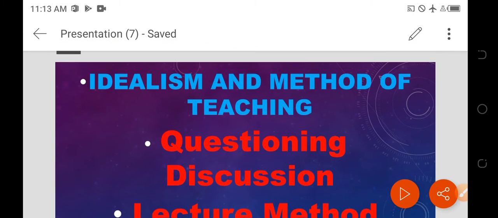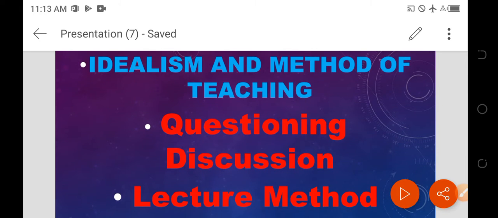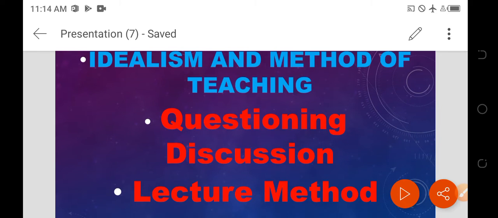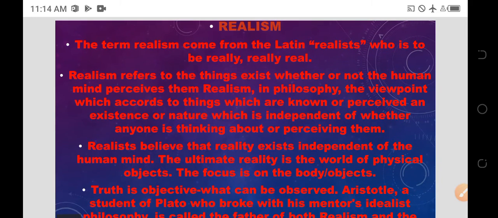In the previous session, we discussed idealism, its scope, the teacher, scope in education, and idealism and methods of teaching. In today's session, we are going to discuss the second Western school of philosophy of education, that is realism.